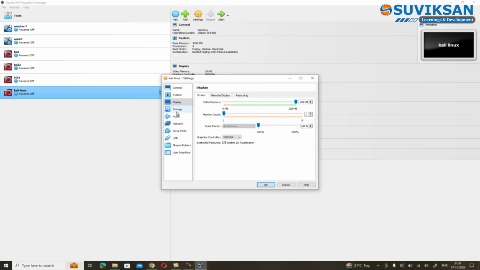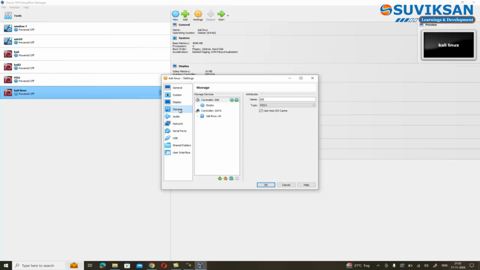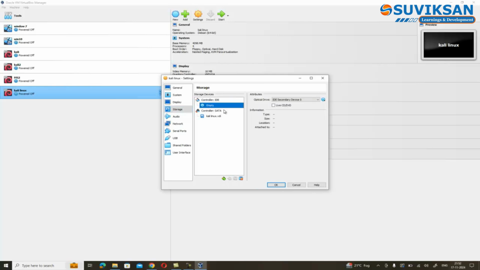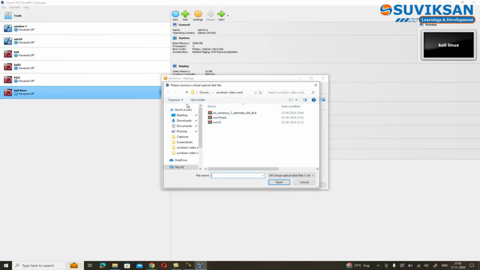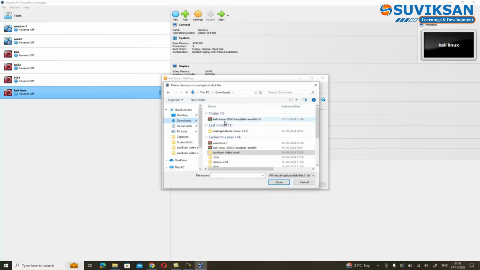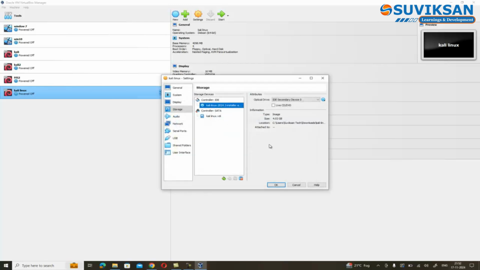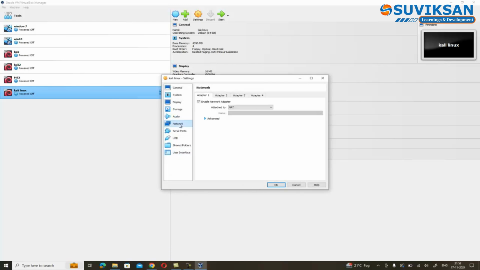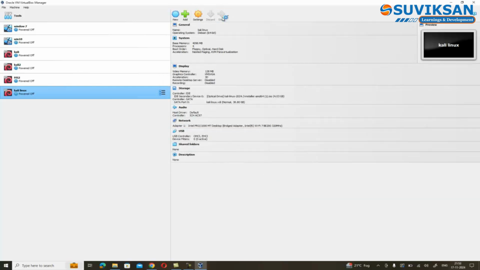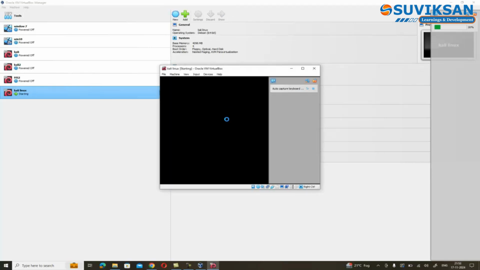In Step 4, we will be loading Kali Linux ISO in Oracle VirtualBox. So for that, go to the Storage section. Then select the blank CD icon and load the Kali Linux ISO file you downloaded. After loading the Kali Linux ISO file, change the network setting from NAT to Bridged Adapter. This ensures your Kali Linux gets an IP address in the same network as your host system. This helps maintain connectivity. Now, let's start the machine and install Kali Linux using the graphical interface.